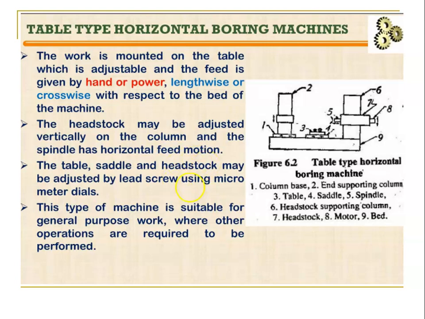The headstock may be adjusted vertically on the column and the spindle has a horizontal feed motion. So again the headstock can be adjusted up and down. The table and saddle headstock may be adjusted by lead screw using a micrometer, like in a lathe.